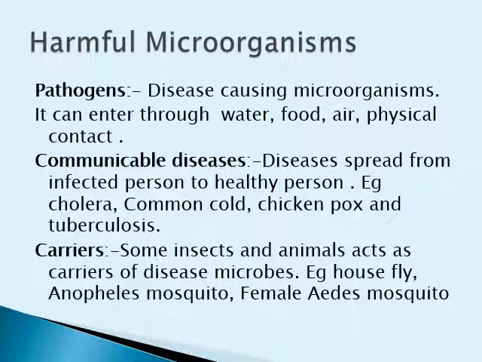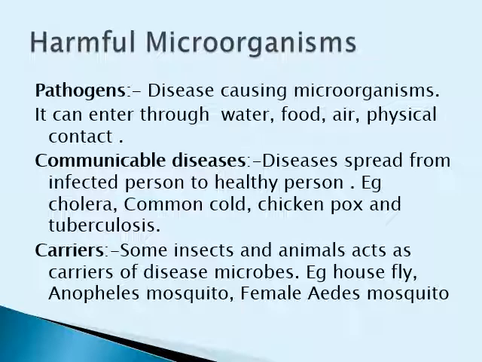Now, microorganisms are harmful in many ways also. Some microorganisms cause diseases in human beings, plants as well as animals. Those disease-causing microorganisms are called pathogens, children. Some microorganisms spoil food, clothing as well as leather.